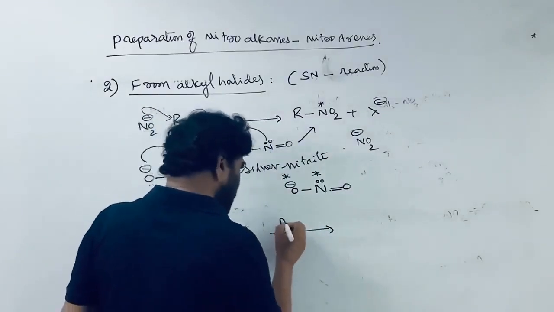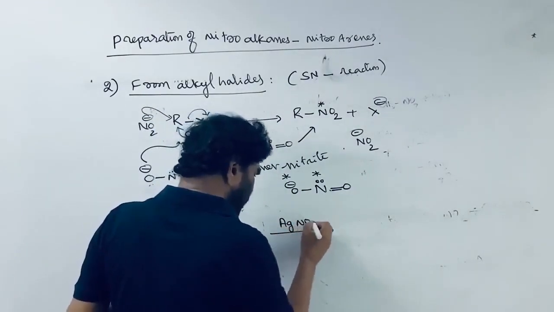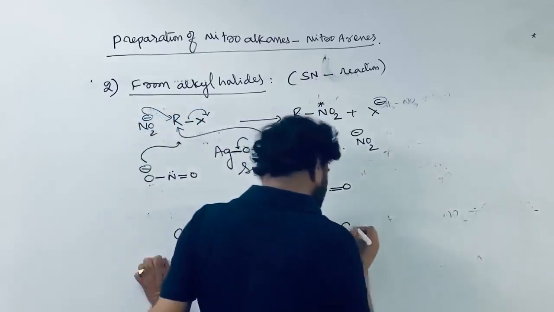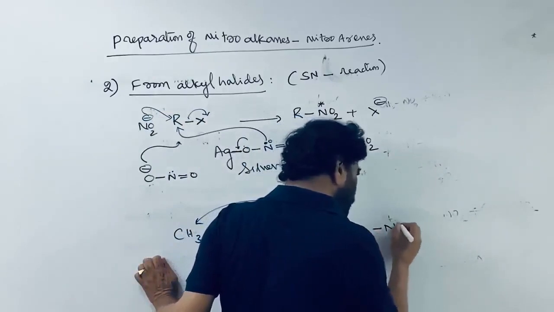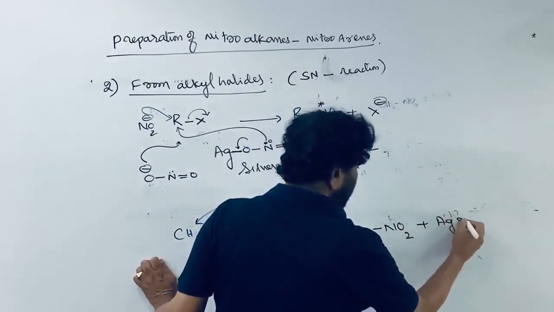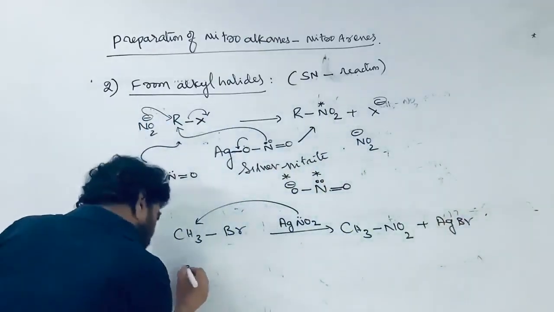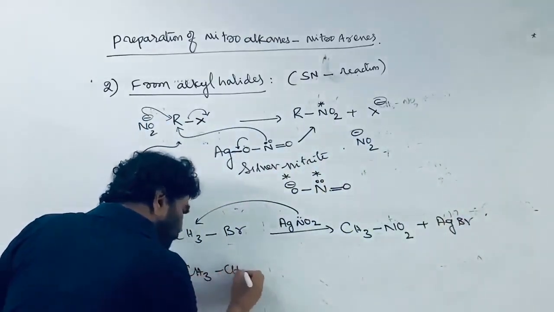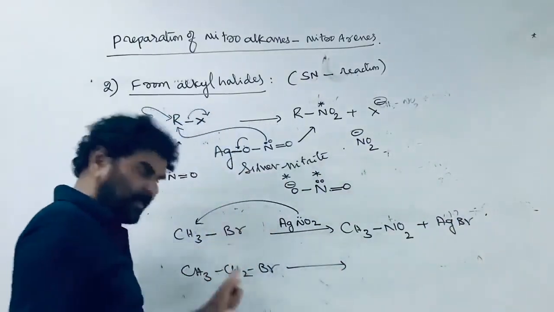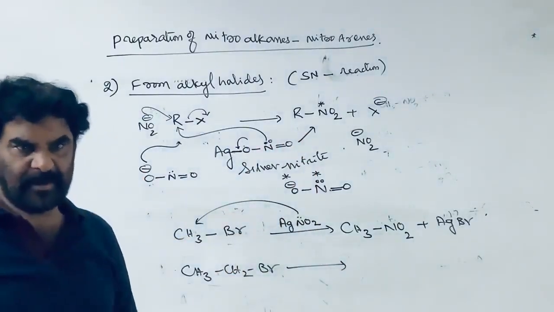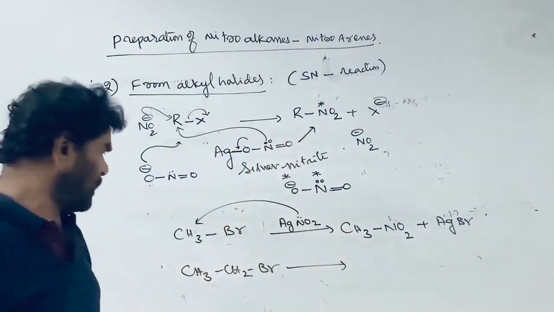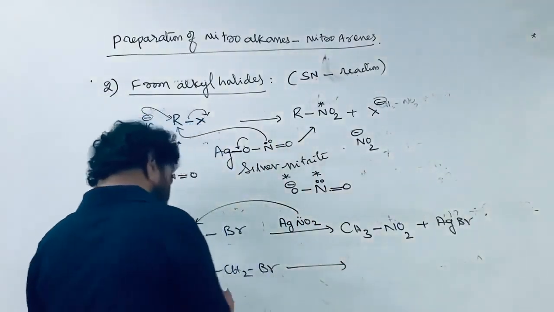If this is treated with silver nitrite, then the nitrite group attacks, and nitromethane is formed, plus silver bromide. The same goes for ethyl bromide. You can take the chloride also, but the reactivity is less. The C-I bond is more reactive than the C-Br bond, and the C-Br bond is more reactive than the C-Cl bond.